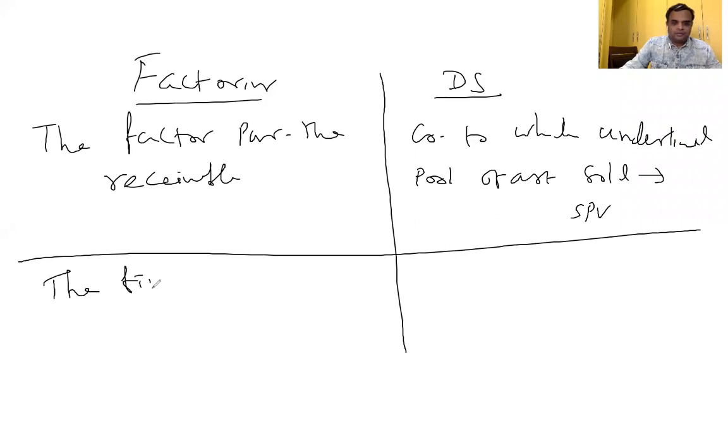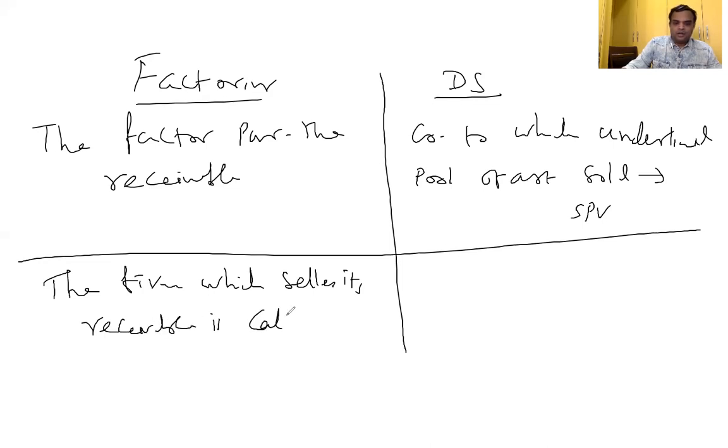The firm which sells its receivable is called what? The firm which sells receivable is called the factor's client. The factor gives the money. Who gets the money? Borrower.